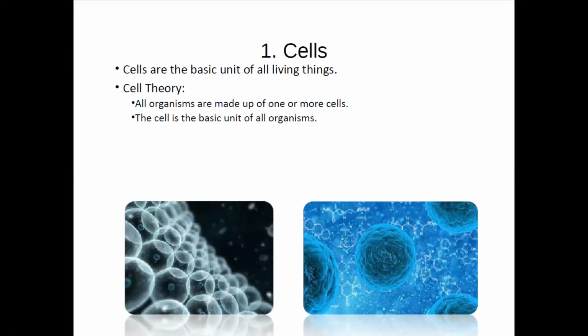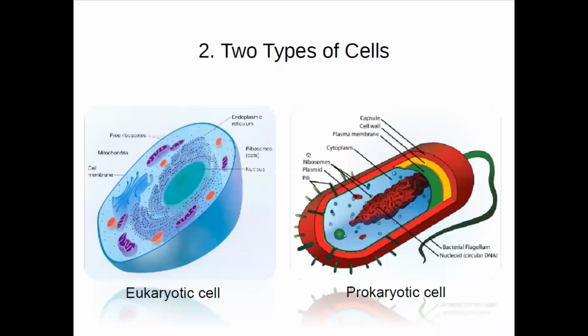Now, there are basically two types of cells. One is the prokaryotic cell and one is the eukaryotic cell. I think you may already know about these two terms, but I am considering the students who have not heard about these two types of cells. The prokaryotic is the primitive one, and the eukaryotic is the advanced one.